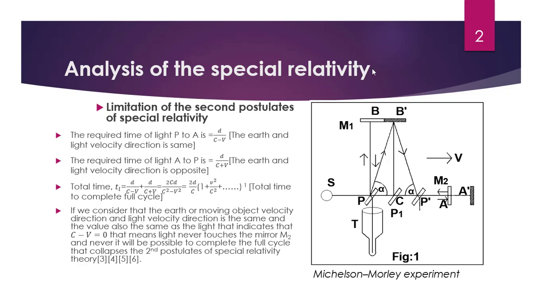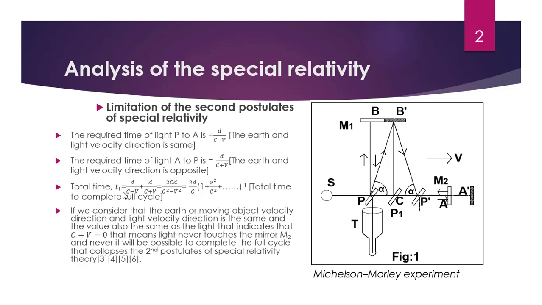Analysis of the special relativity. Limitation of the second postulate of special relativity. The recorded time of light from P to A is d by c minus v, where the earth and the light velocity direction are the same. The recorded time of light from A to P is d by c plus v, where the earth and the light velocity direction are opposite.